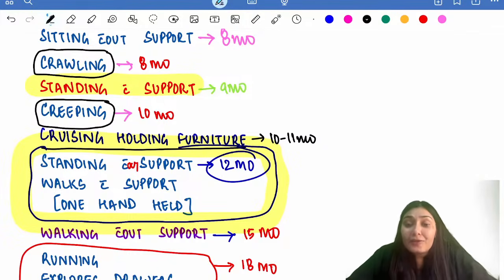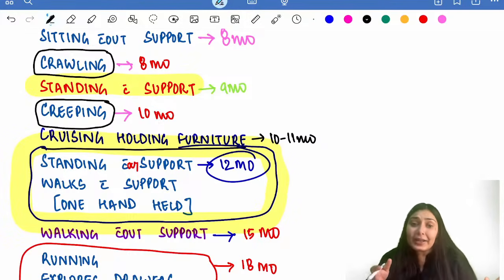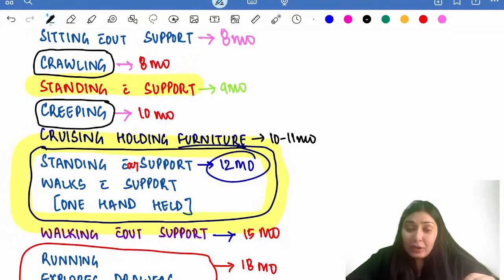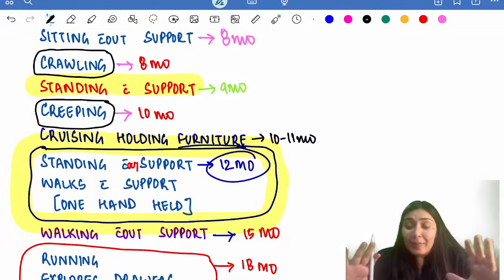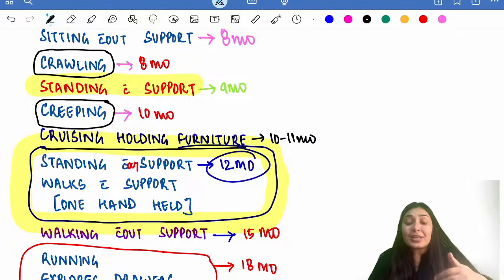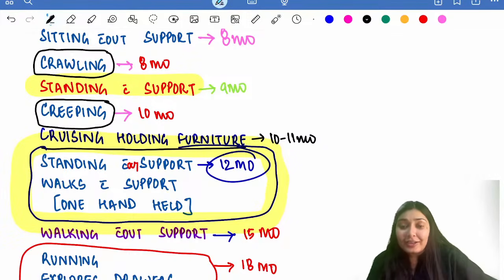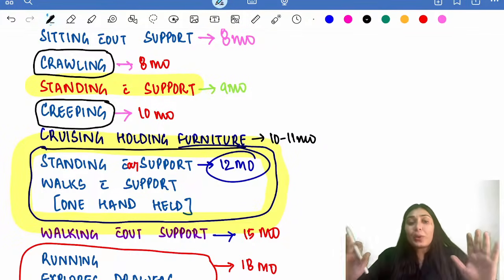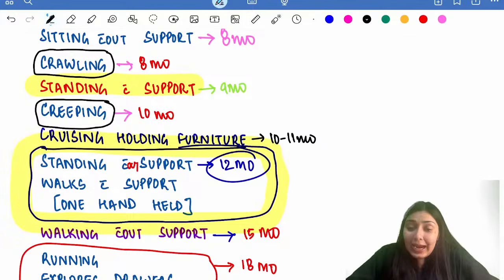So at the first birthday, the child will be standing independently and cutting the cake, right? Standing without support. But the child will be walking with support, with one hand held. So just imagine a picture. At first birthday, the child will be standing independently and cutting the cake, but to receive gifts from the others or giving down the return gifts, the child has to hold the hand of the parent and then go. Right? So at 12 months of age, a child can stand without support and walk with support.